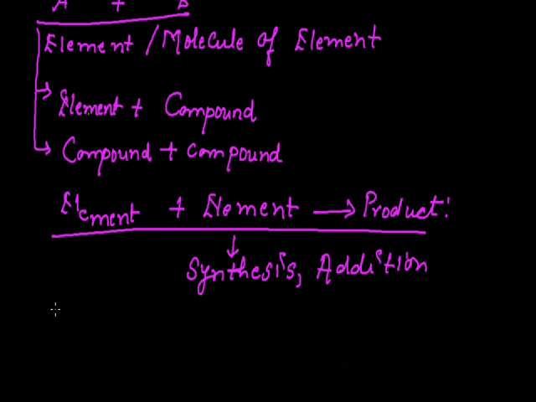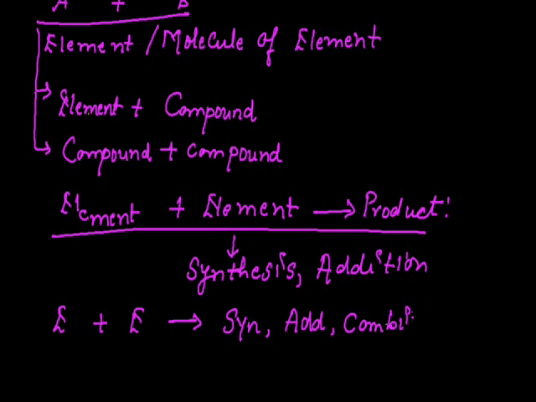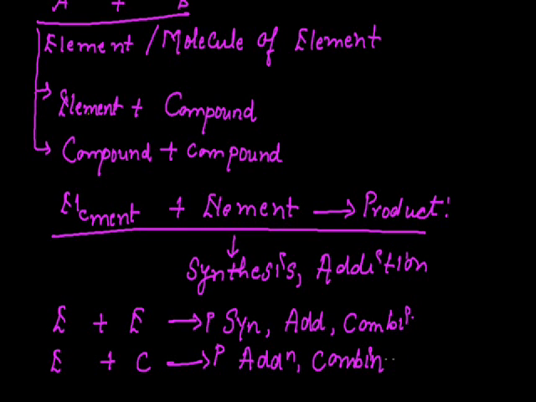That means when element plus element combine, it can be a synthesis reaction, it can be an addition reaction, and it can be a combination reaction. But when element plus compound combine to form a new product, in this case, it can only be an addition reaction or a combination reaction. But it cannot be a synthesis reaction.